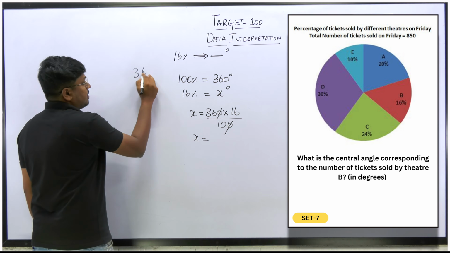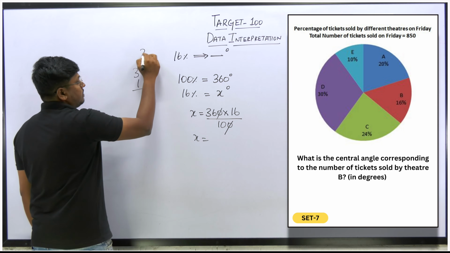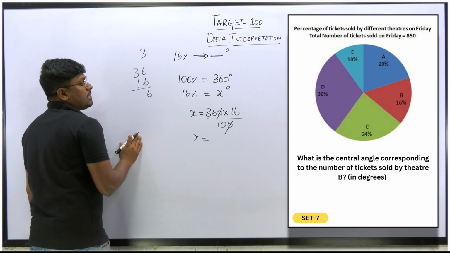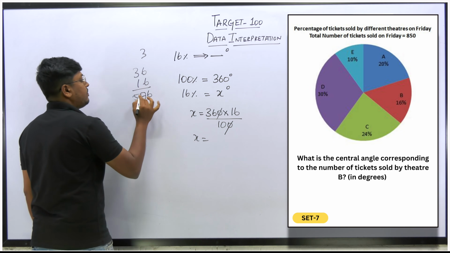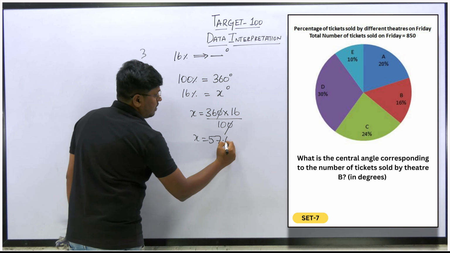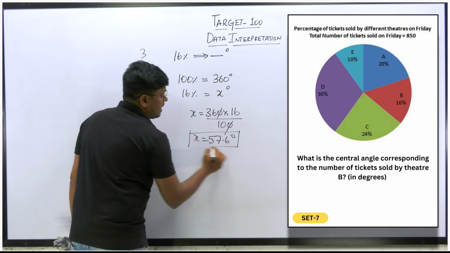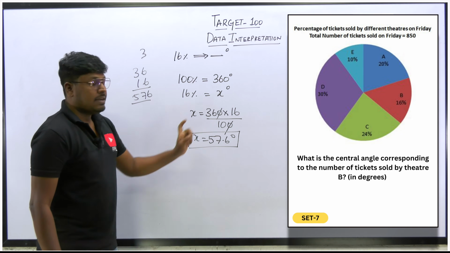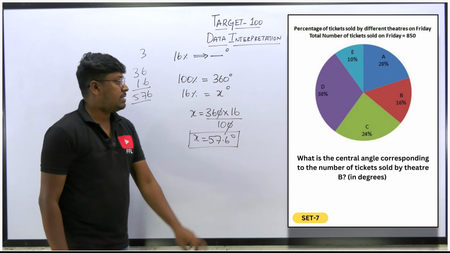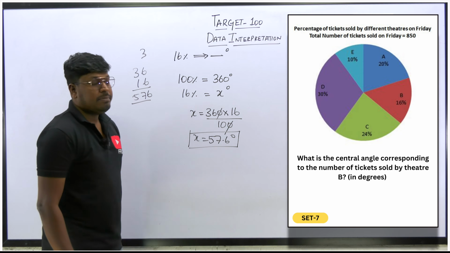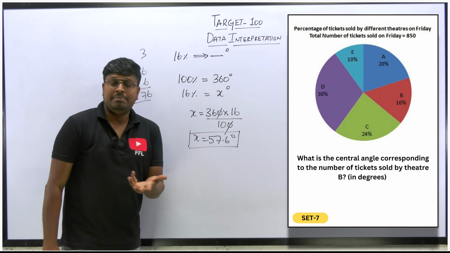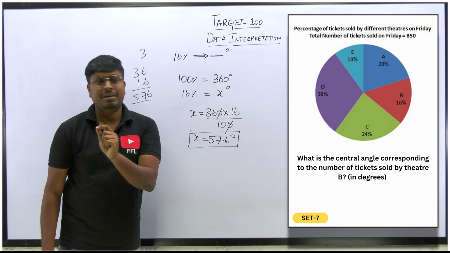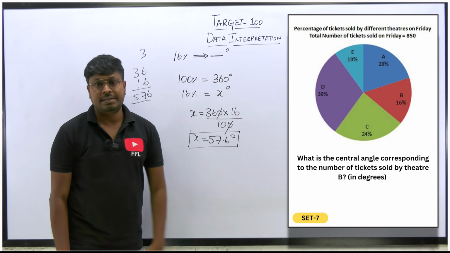36 into 16. 36, 6 threes are 18, 18 plus 6, 24, 27, 5. That's it. 57.6 degree. So when you multiply both the numbers, 576 divided by 10 will be 57.6. So finally we can say that x will be 57.6 degree. That means if you convert the 16% into degree, then the answer will be 57.6 degree.